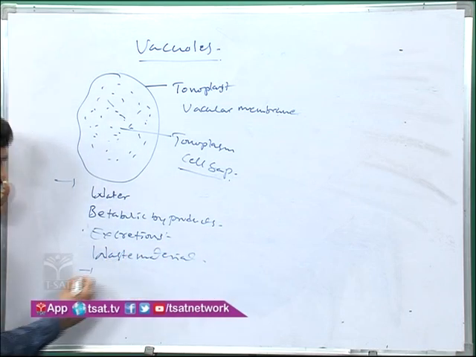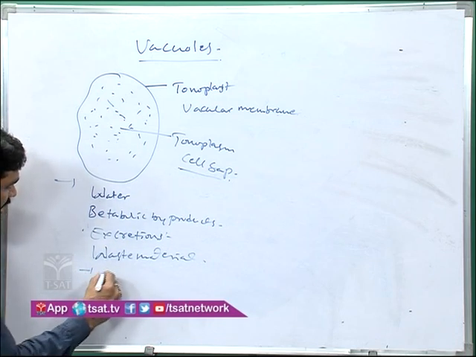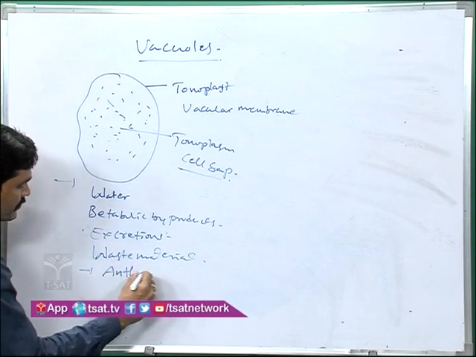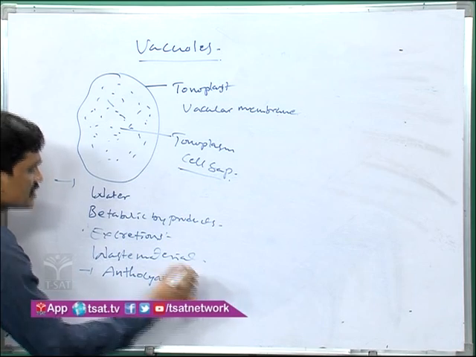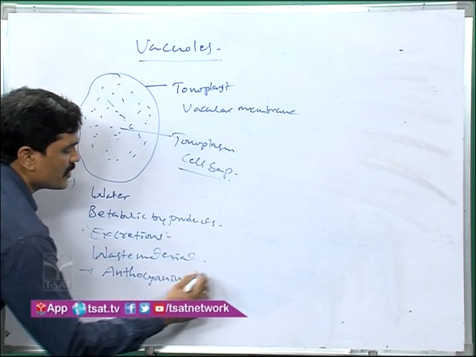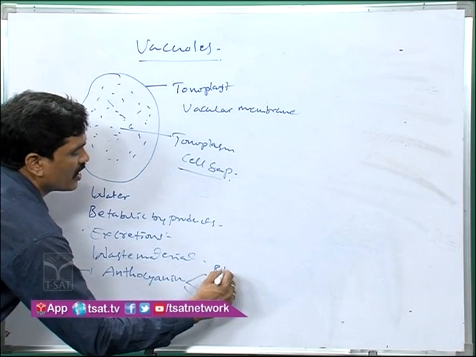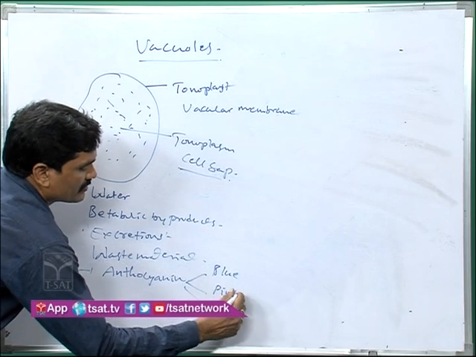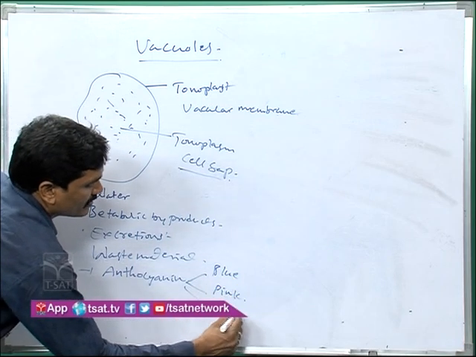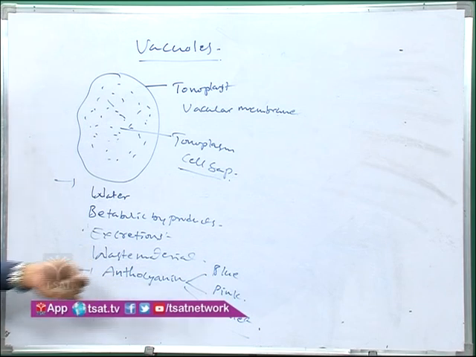Sometimes they also store pigments such as anthocyanin. Anthocyanin pigments are responsible for blue, pink and violet colors. So this is the composition of the cell sap.